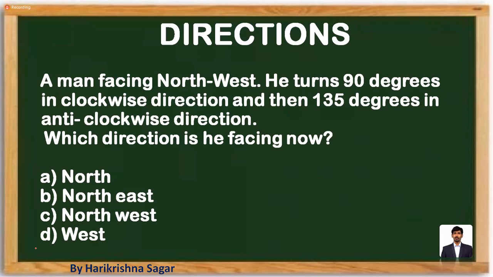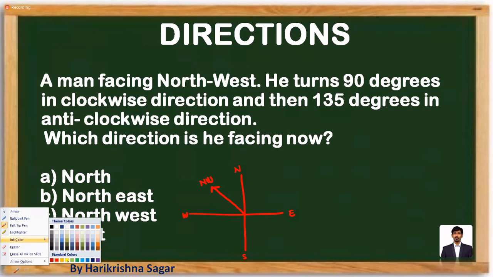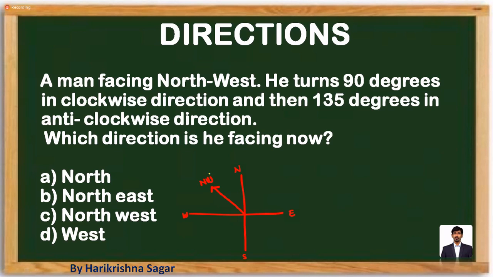So if you observe the data which is projected here, a man is facing northwest. First, let me give you the directions: east, west, north, south. He said that the man is facing towards northwest. This is the highlighted reference value. Now we can just use our notation and move forward with the data. So the man is facing towards northwest. Let's highlight this.